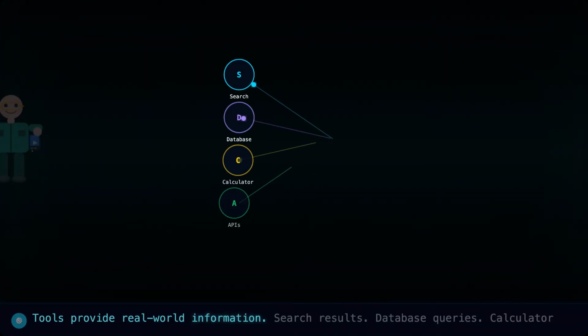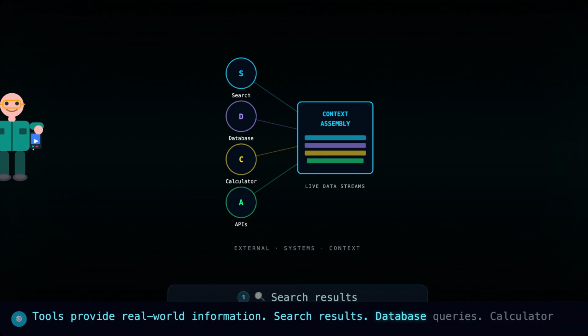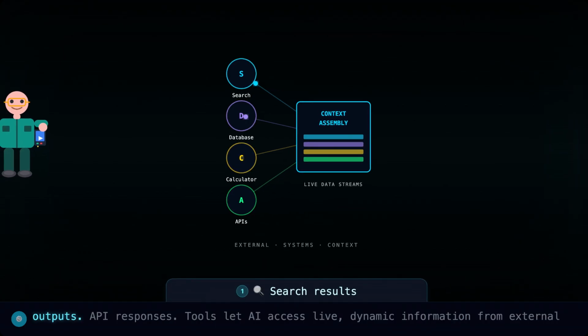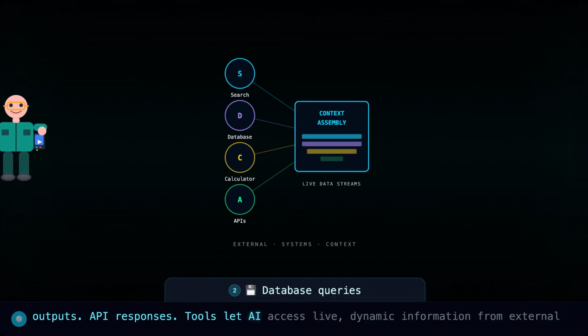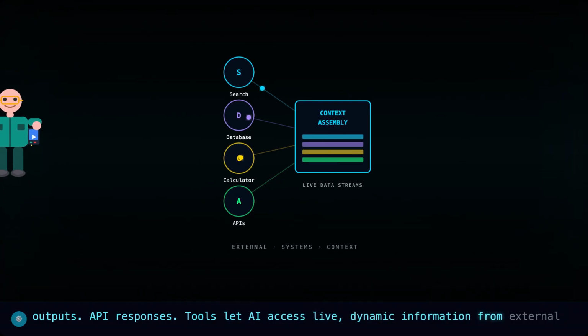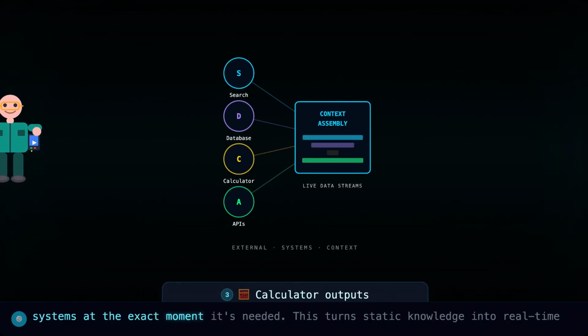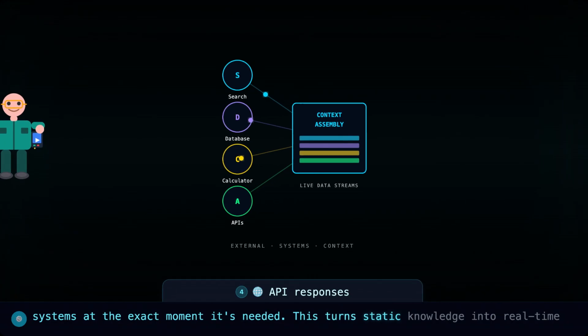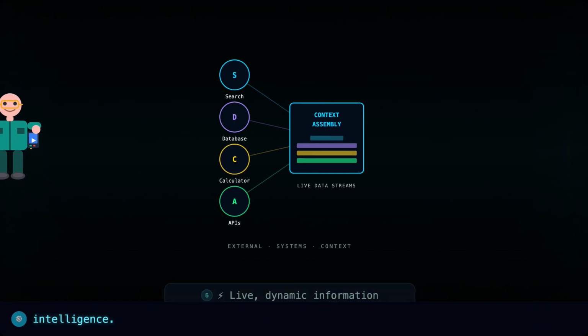Tools provide real-world information, search results, database queries, calculator outputs, API responses. Tools let AI access live, dynamic information from external systems at the exact moment it's needed. This turns static knowledge into real-time intelligence.